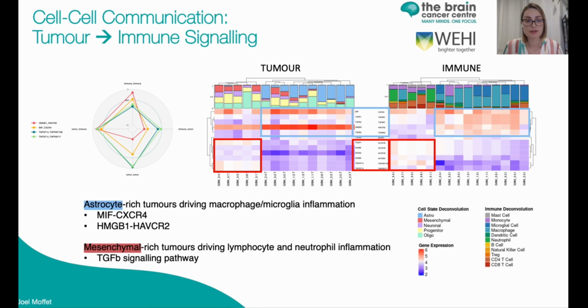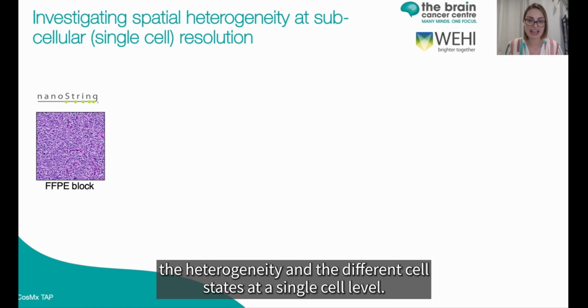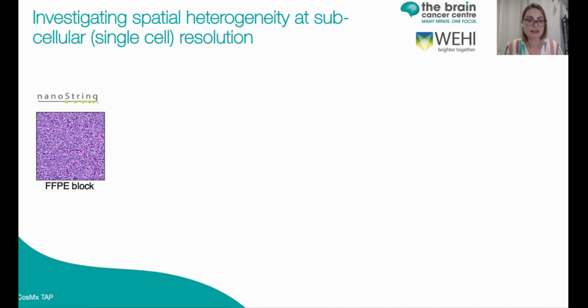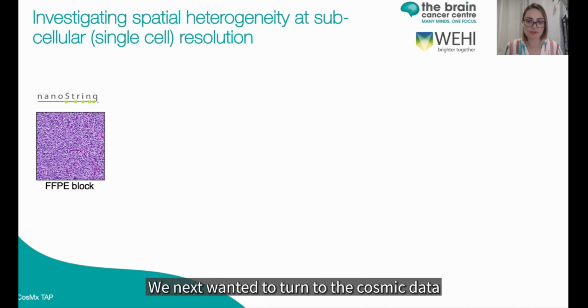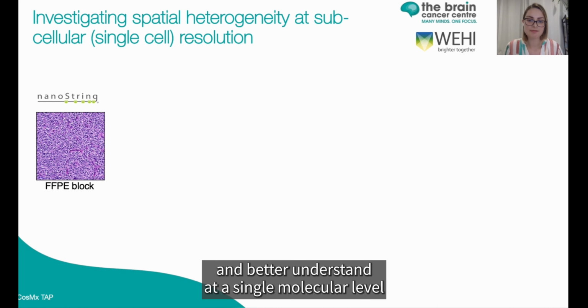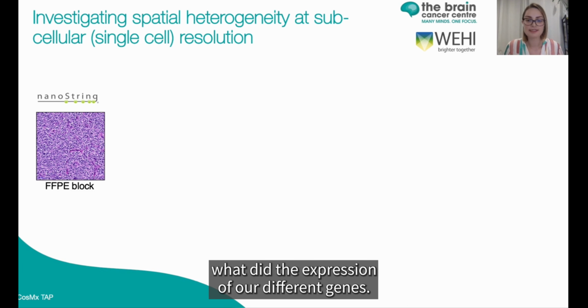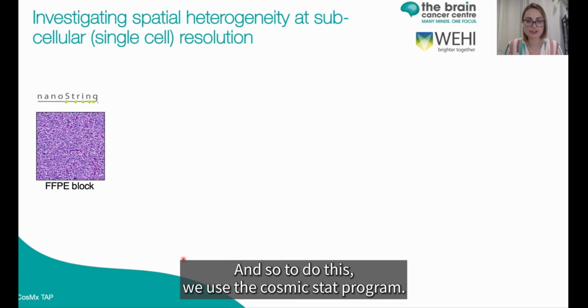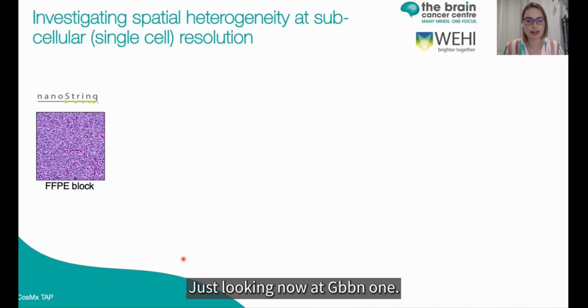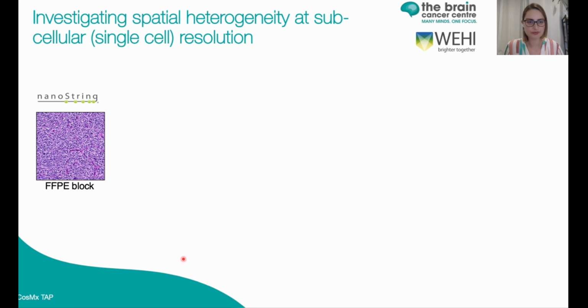But to better understand the heterogeneity and the different cell states at a single cell level, we next wanted to turn to the CosMx data and better understand at a single molecular level what is the expression of our different genes. And so to do this, we use the CosMx TAP program, just looking now at GBM1.